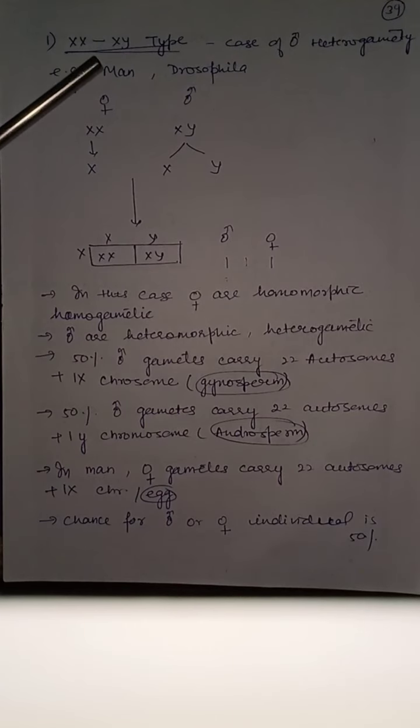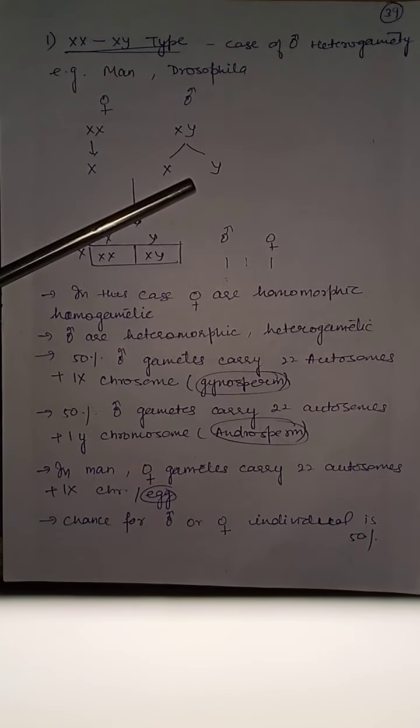In XX, XY type of sex determination, female is homogametic and male is heterogametic. Example is man and Drosophila. So female has XX and male has XY.